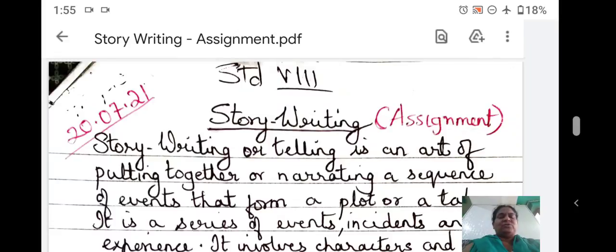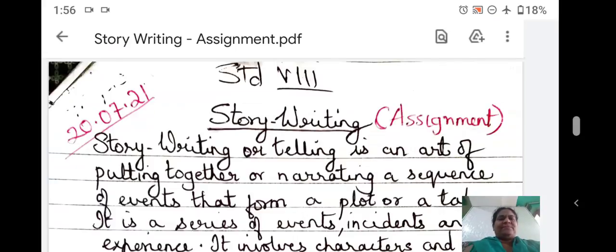Now whatever notes are given on story writing, which you can see on the screen, has to be written on the left page. On the left page also you will put the date and the topic. Story writing